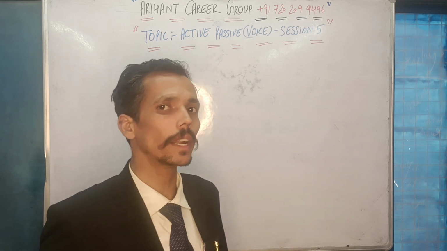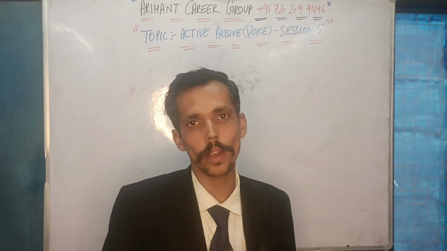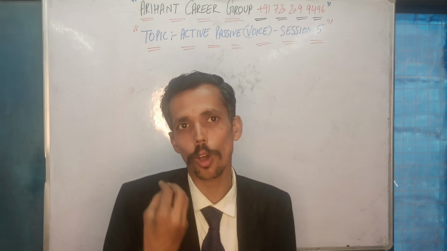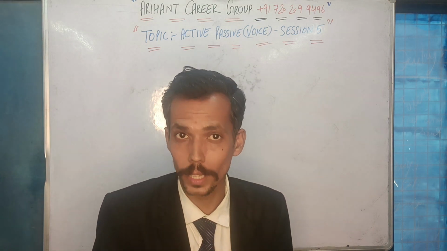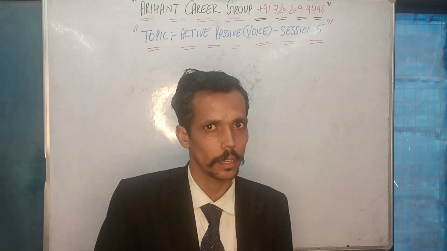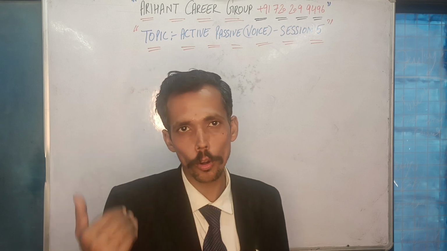In session 4, I discussed two types of rules. Number one, it is time. When you get such sentences in your question, your beginning is always with the same three words, it is time, in the answer itself. For example, it is time to take tea. So I will be writing like this: it is time for tea to be taken.